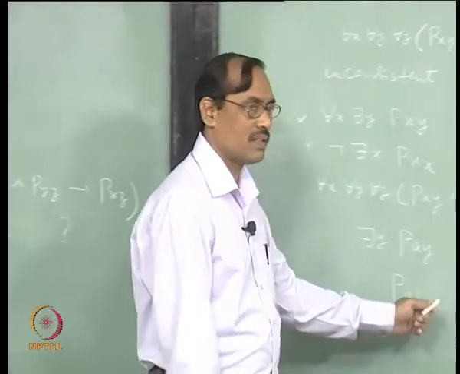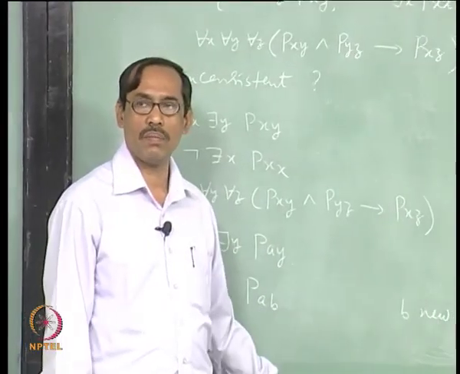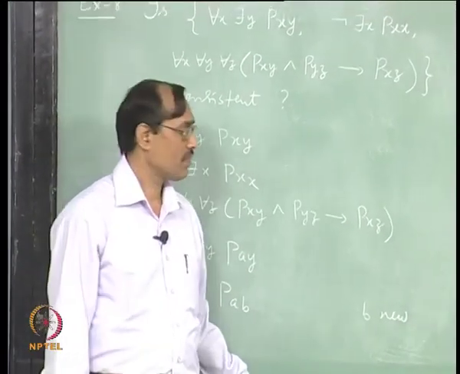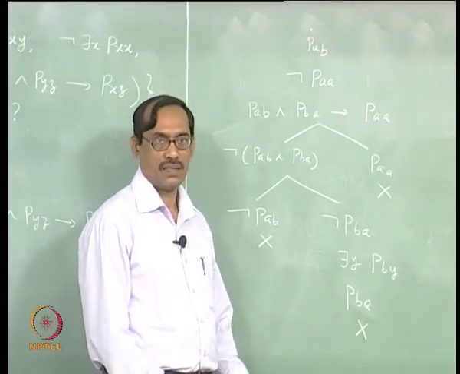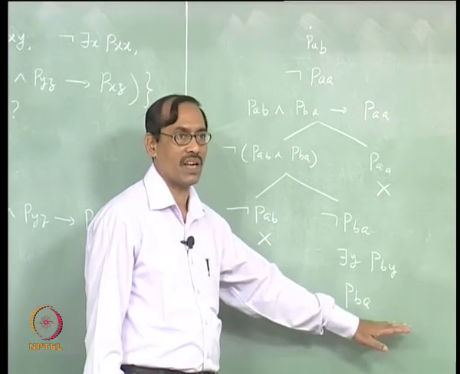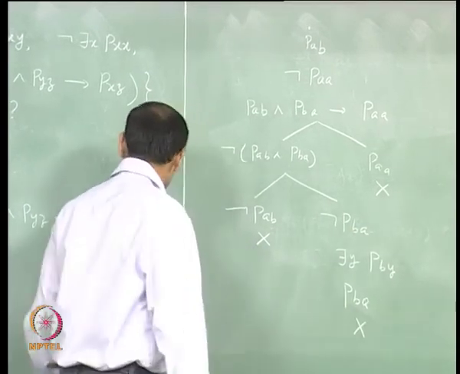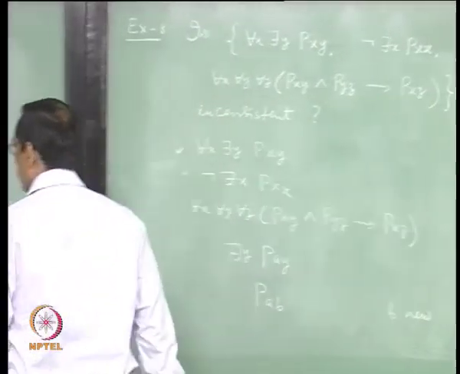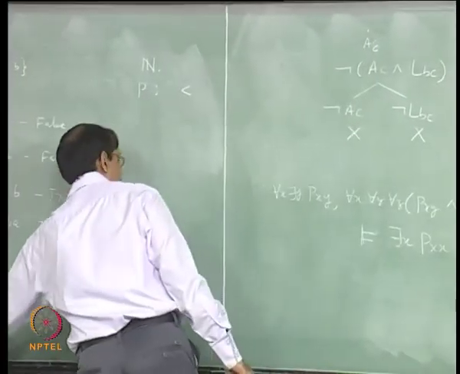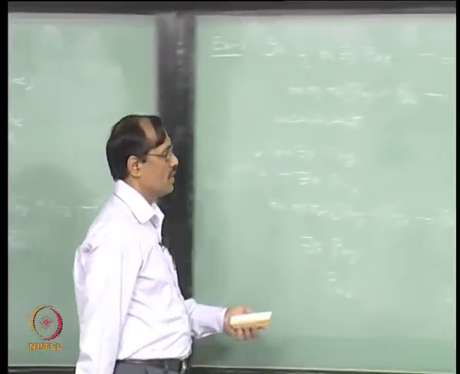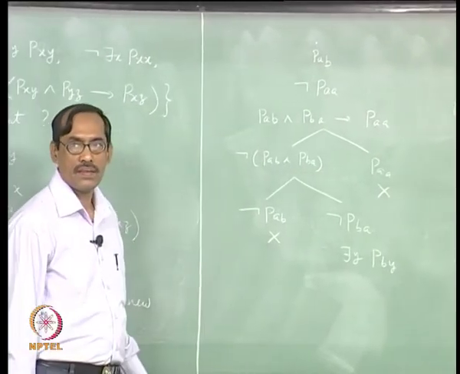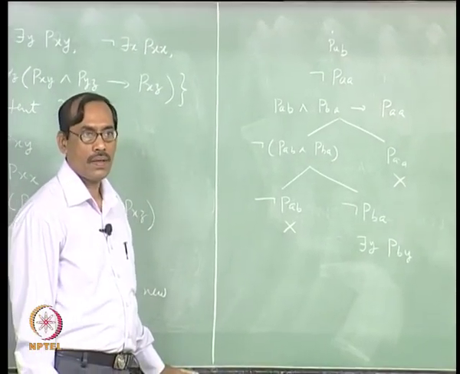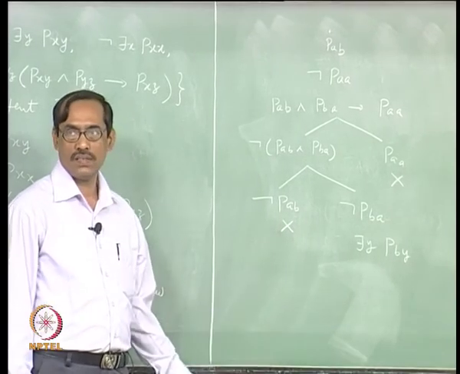Suppose you bear with the repetitions, then what will happen? You cannot introduce this P B A here, that is what it amounts to, everywhere else it was correct, there is no problem. Now, then what will you do? What will you do here? You have to give another C, right.